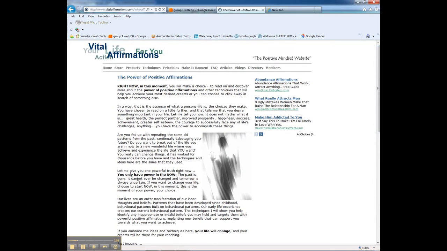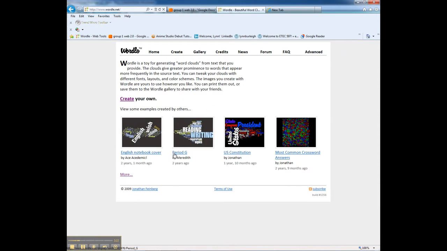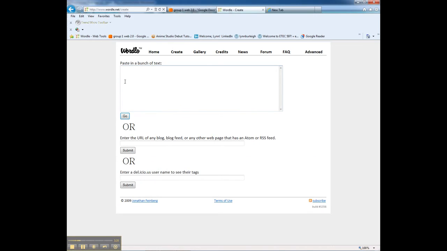Okay, and then I ask them to get a list of words together to put into their Wordle document to create their Wordle. So then they'll click on www.wordle.net, okay, and then they'll go to create. And it's very simple. All they do is all the positive things that they have decided on, they would paste or they would type into this window. And let's just go with friendship,